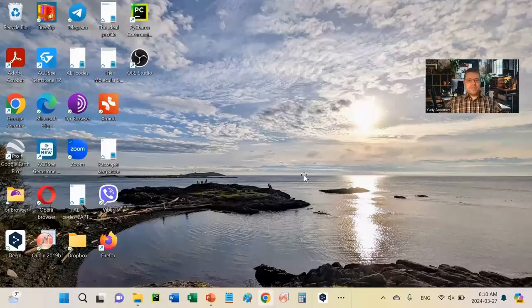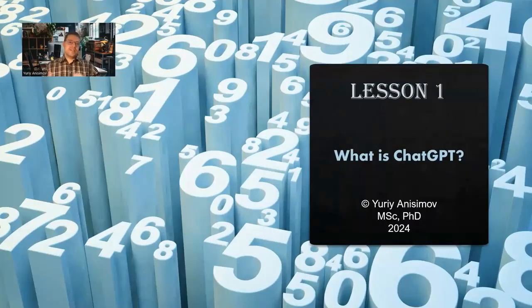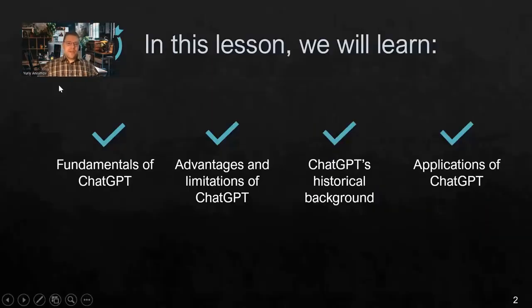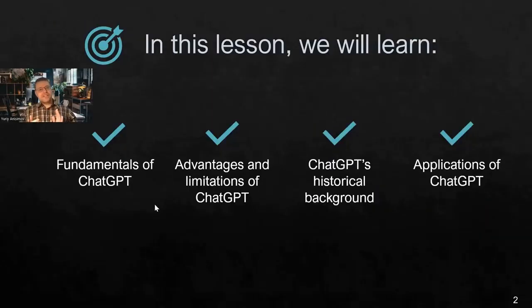So what is ChatGPT? ChatGPT is a neural network, and I believe it's the most advanced one and among the most popular ones nowadays. So let's get started. First, we will talk about what is ChatGPT. We will discuss its advantages and limitations, some fundamentals of ChatGPT, its historical background, and of course possible applications.